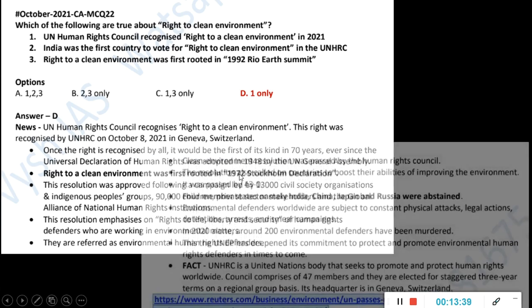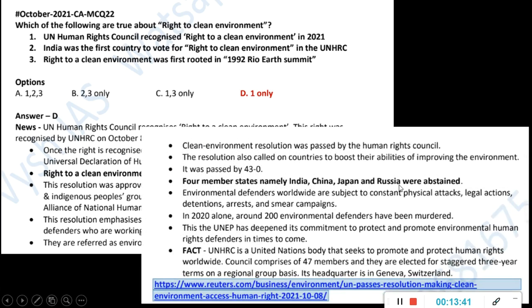So we see here India, China, Japan and Russia abstained from voting. They did not vote. But whoever voted, 43-0, that was the voting, and it was adopted by UNHRC. So United Nations HRC also, basic information you have to know. It has 47 members, elected for a 3-year term on a regional basis. Headquarters is in Geneva. So basic information of UNHRC also you have to study because of this happening.